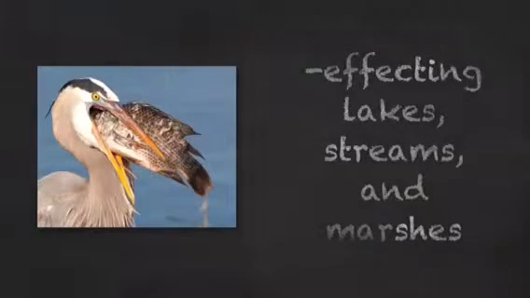Another concern is that it affects the birds that feed on the aquatic life in these lakes, streams, and marshes. It can also become snow, mist, dry dust, and rain. The rain is the most destructive because it affects the trees, soil, and water.